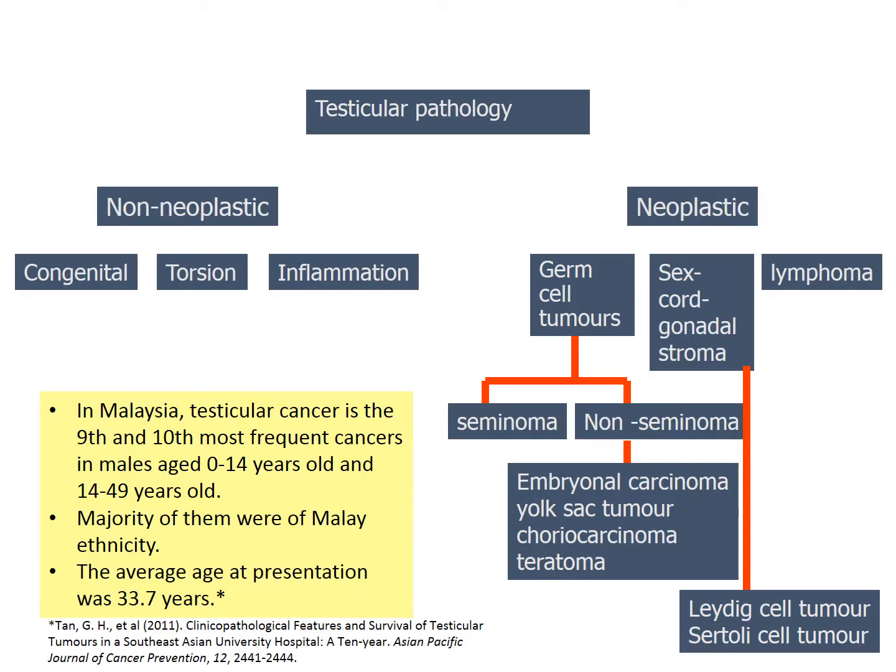We move on to the neoplastic pathology of the testis. The neoplasms of the testis can be either germ cell tumors, sex cord gonadal stroma tumors, and lymphoma. Germ cell tumors are further divided into seminoma and non-seminoma, which is further classified as embryonal carcinoma, yolk sac tumor, choriocarcinoma, and teratoma. Sex cord gonadal stroma tumors can be further divided into Leydig cell tumor or Sertoli cell tumor.